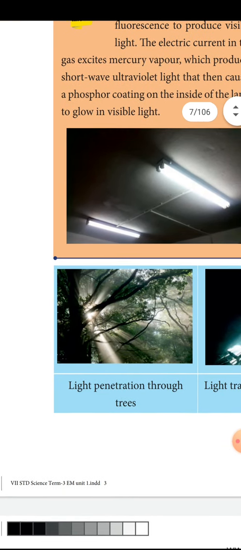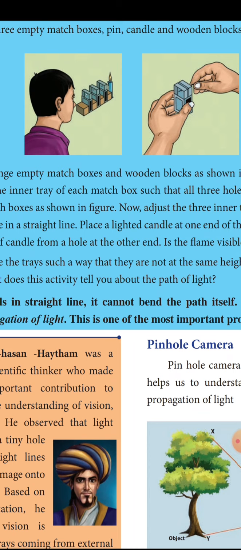These are all the pictures for the questions which are given above. How does light travel in a straight line? You can see the candle lamp lighted through 3 cardboard holes. If any one of the cardboard holes is disturbed, you cannot see the light ray. This shows that light cannot bend and travel. Light always travels in a straight line.